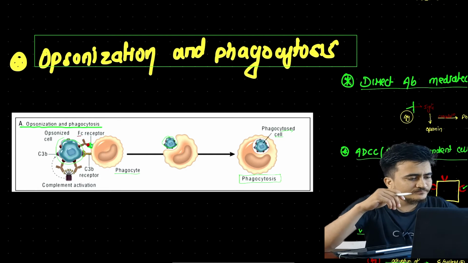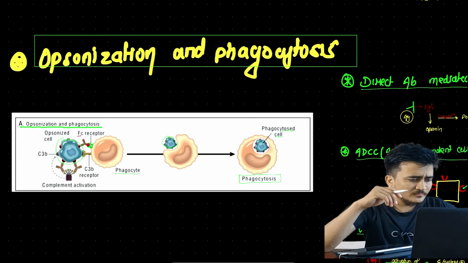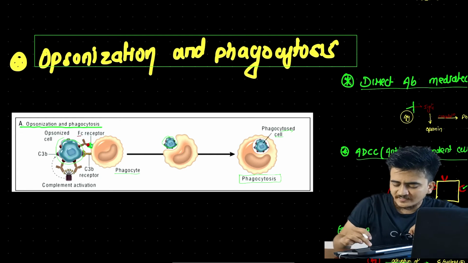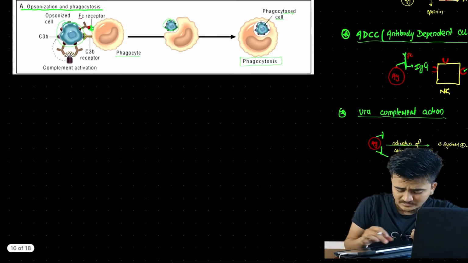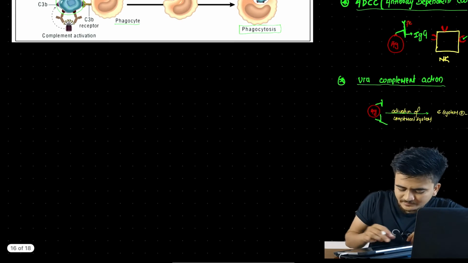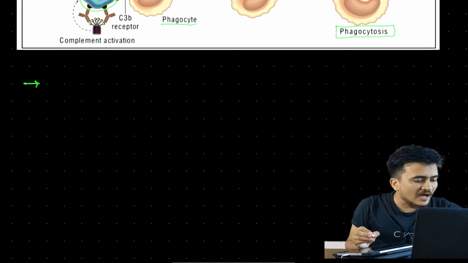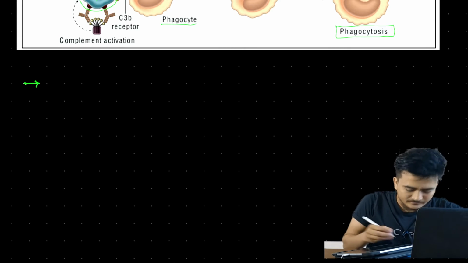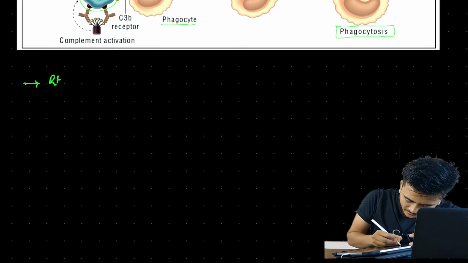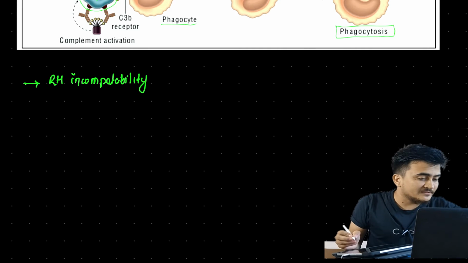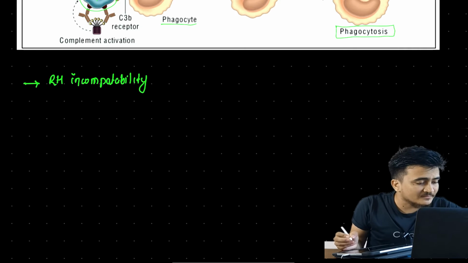Now let us move toward a different example through which this opsonization and phagocytosis process leads to hypersensitivity type 2 reaction. Talking about a different example, we have Rh incompatibility. What is Rh incompatibility?